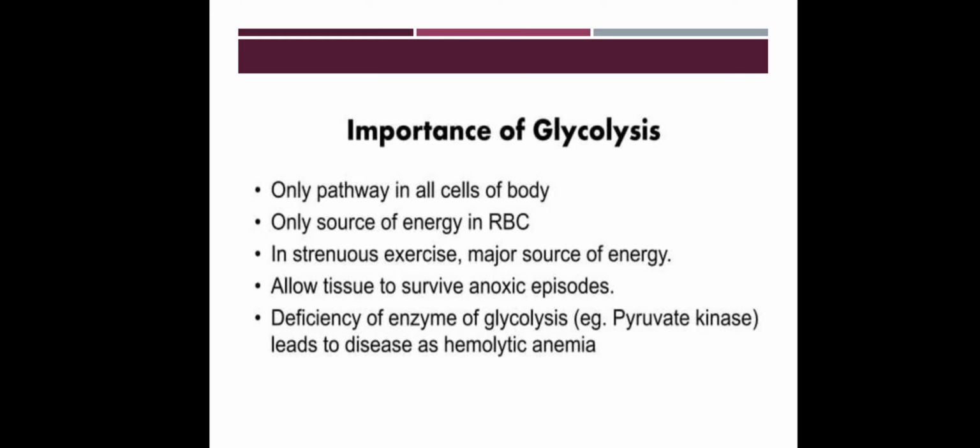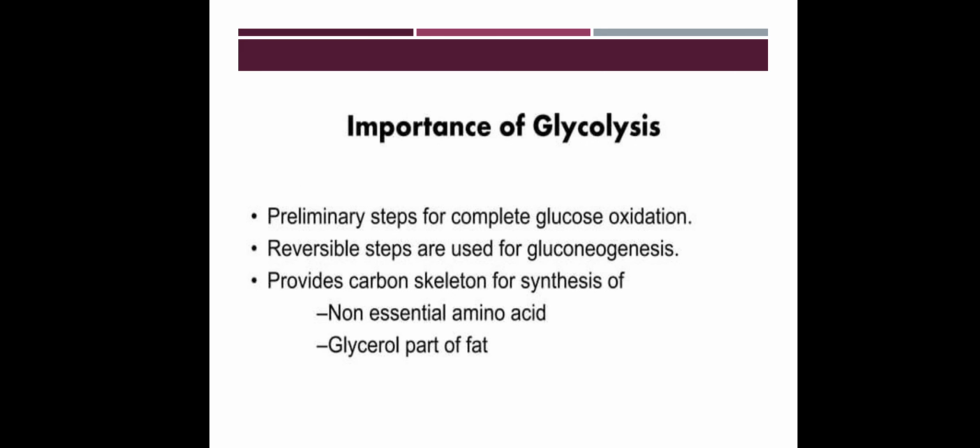So the importance of glycolysis means it is the only pathway in all cells of the body. And also it is a source of energy which is helpful for almost all the biochemical reactions. Then, preliminary steps for the complete glucose oxidation. The second one is that reversible steps are used for gluconeogenesis.